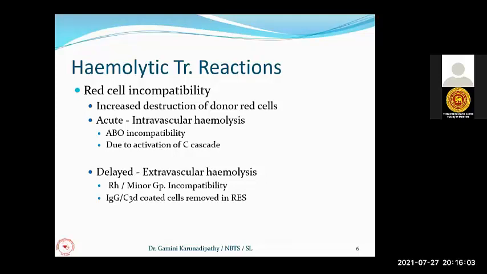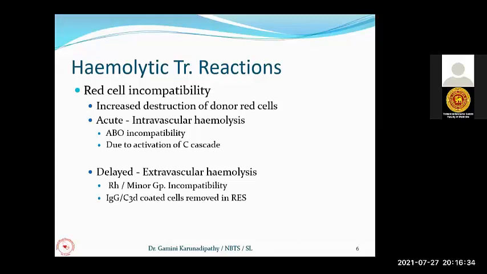They activate the complement system up to C9, and there will be hemolysis of red cells within the intravascular compartment. Now compare with Rh and other minor blood group incompatibilities. They are IgG, or some IgG antibodies can activate the complement system only up to the C3 level. Then there will be C3d component and IgG bound on the red cell membrane.